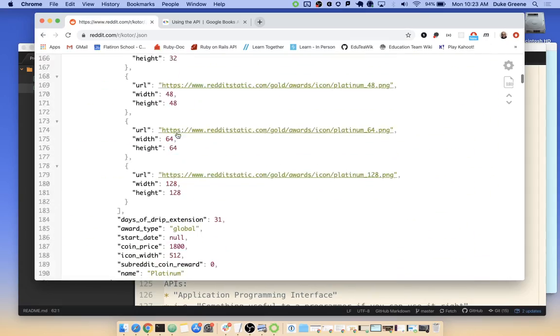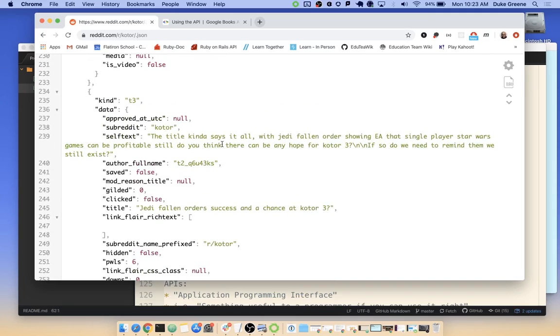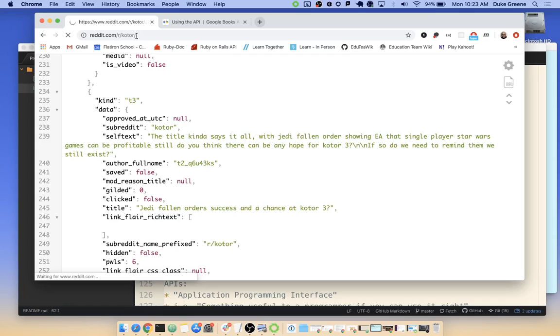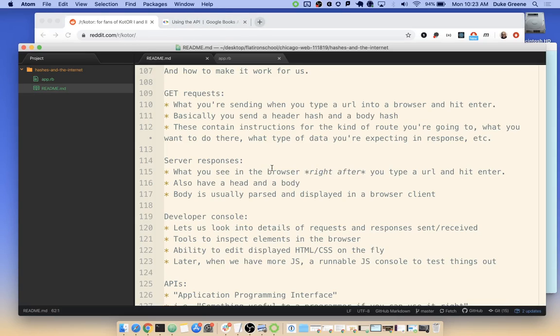This all looks like the sticky stuff at the top of the page, right? And then we get a little further in and we can see, oh, the title kind of says it all with Jedi Fallen Order. So this looks like one of the Reddit posts, right? So this is all information that's being rendered on the page, but in a nice, friendly, user visible way. But the server sent back that core information. So that's what a server response is. The browser makes it look nice.